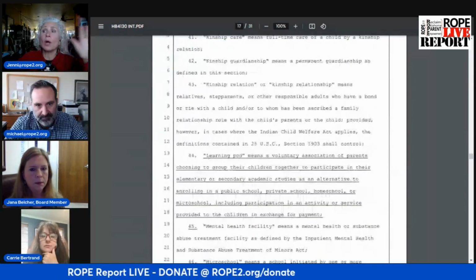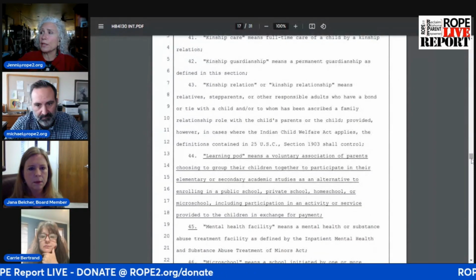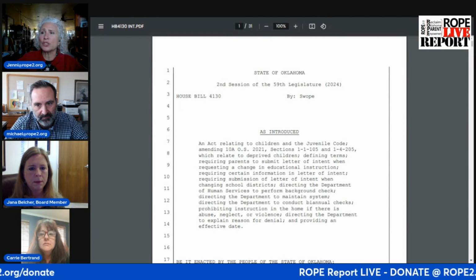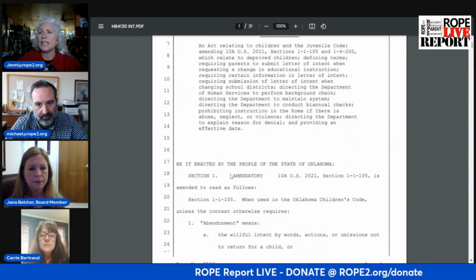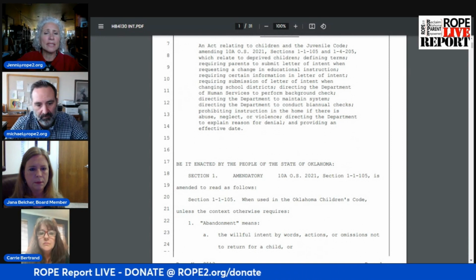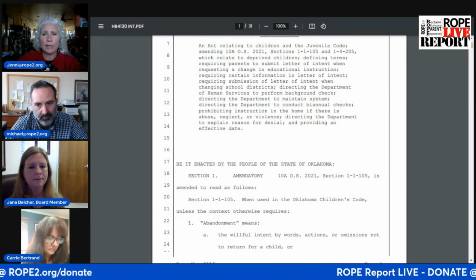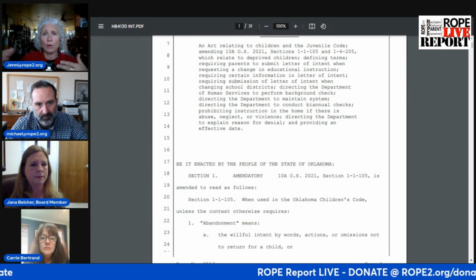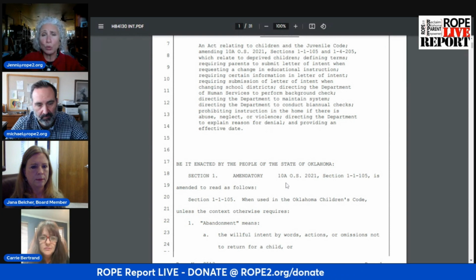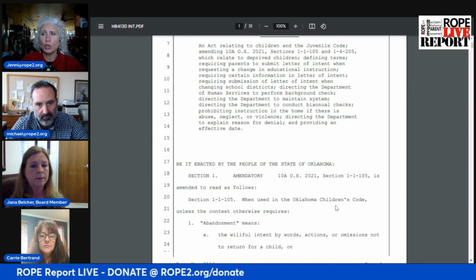Page 30. While we're going through this, I want to make sure that we understand this concept. Please notice it says as introduced. It does not say new law. Notice right here it says amendatory. Amendatory means that they're amending or adding to or taking away from an existing bill. If it were new law, it would say new law.